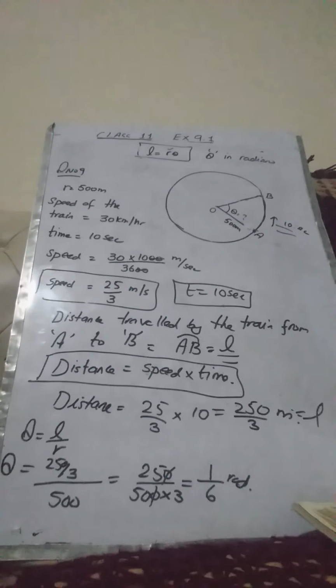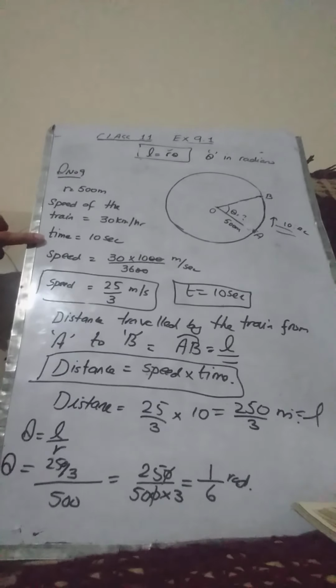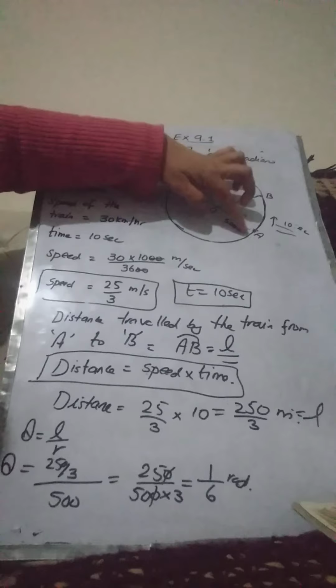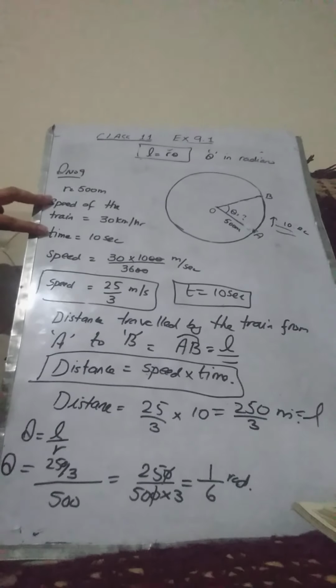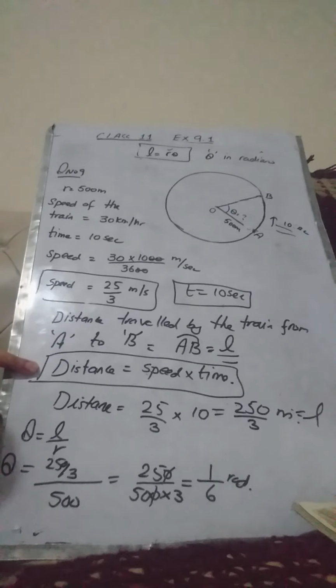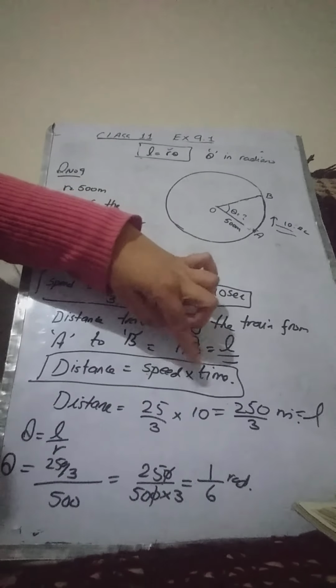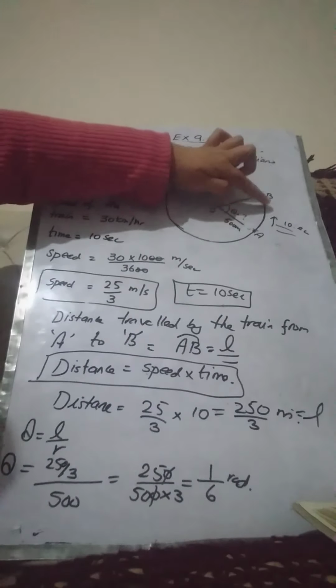Now let me summarize the whole question. They had given us the radius of the circle. Okay, they had given us the speed of the train, and they had also given us the time which the train has taken to travel from point A to point B. Using speed and time we found the distance. The distance is equal to speed into time, and this distance was actually the arc length, because the distance traveled by the train from point A to point B and the length of this arc are the same.